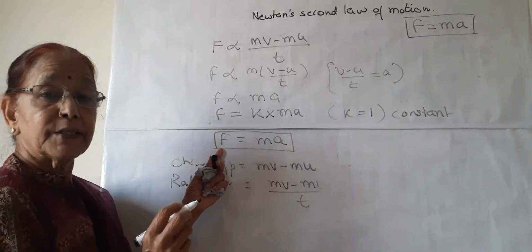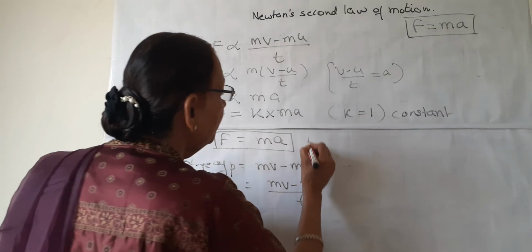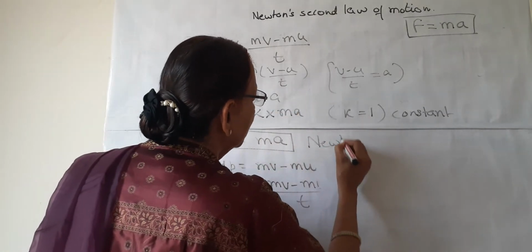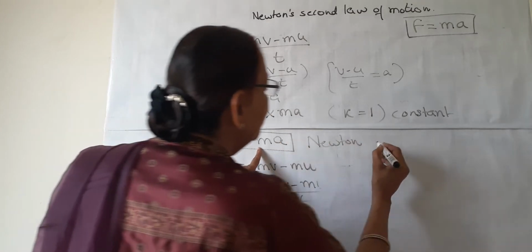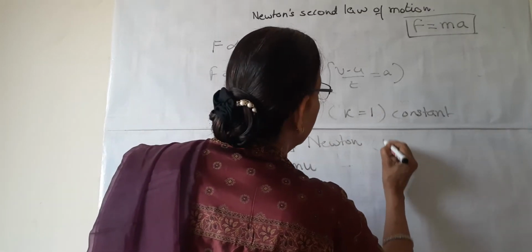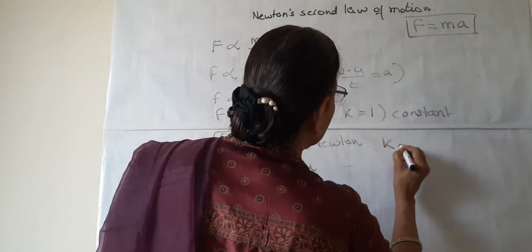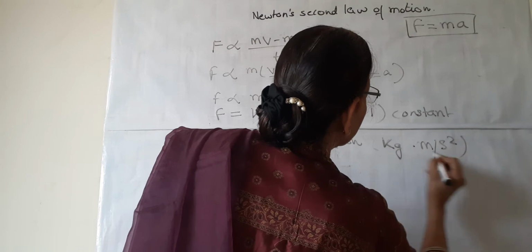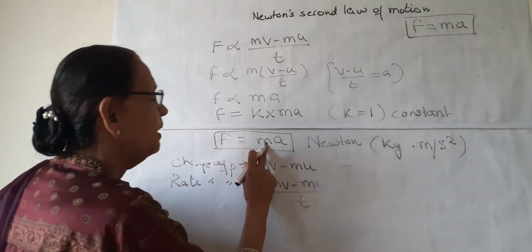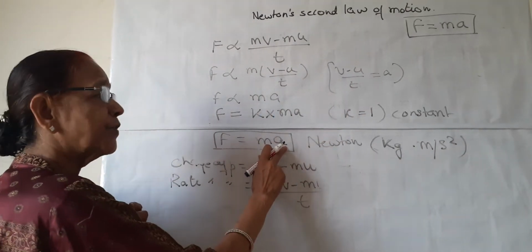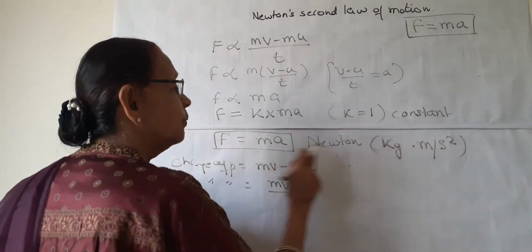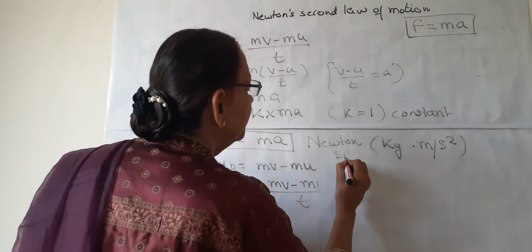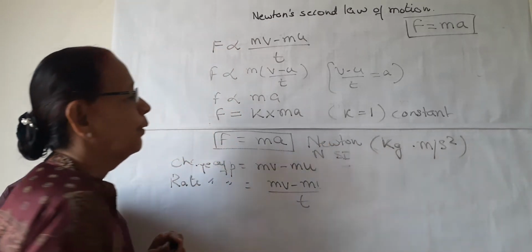The SI unit of F, all of you know, is Newton or N, and by this formula the other unit is kg into meter per second square, since acceleration is meter per second square. So the other unit is kg meter per second square and the SI unit is N or Newton.